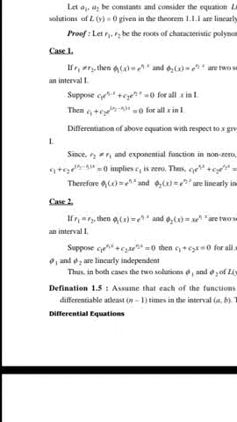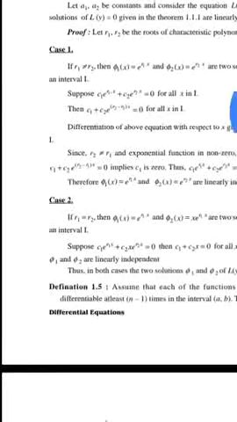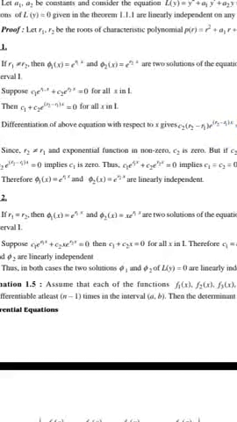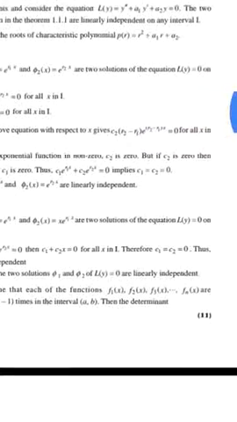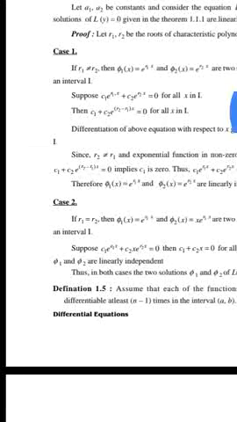If R1 is not equal to R2, then phi1(x) = e^(R1 x) and phi2(x) = e^(R2 x) are two solutions of the equation L(y) = 0 on an interval I.